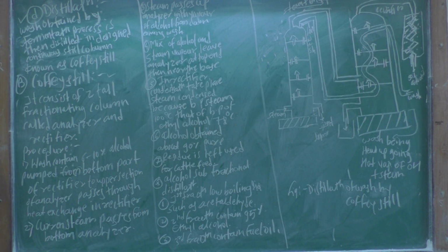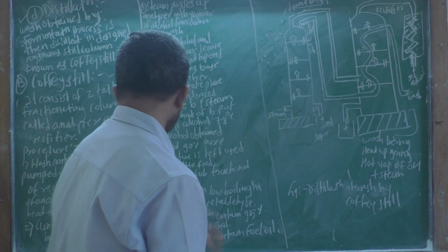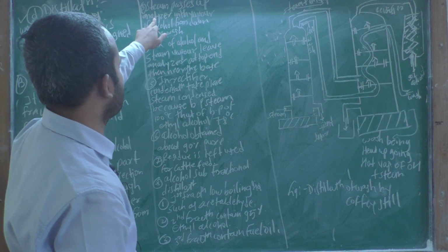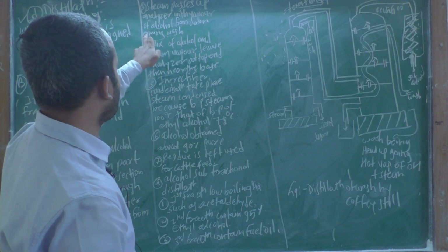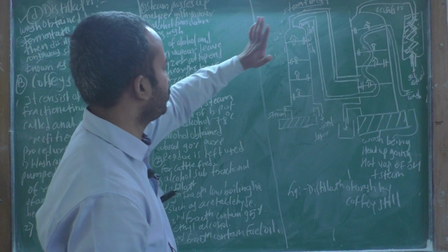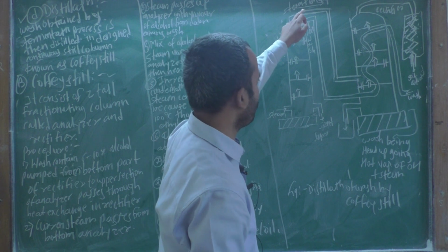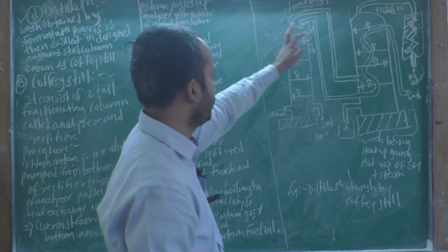Then the current steam passes from the bottom of the analyzer. Look at this, your current steam passes from the bottom of the analyzer, and then the steam passes up the analyzer with the vapor of the alcohol from the wash coming down. You pass the steam, and therefore the alcohol forms vapor, and that vapor of the alcohol from the wash coming down.